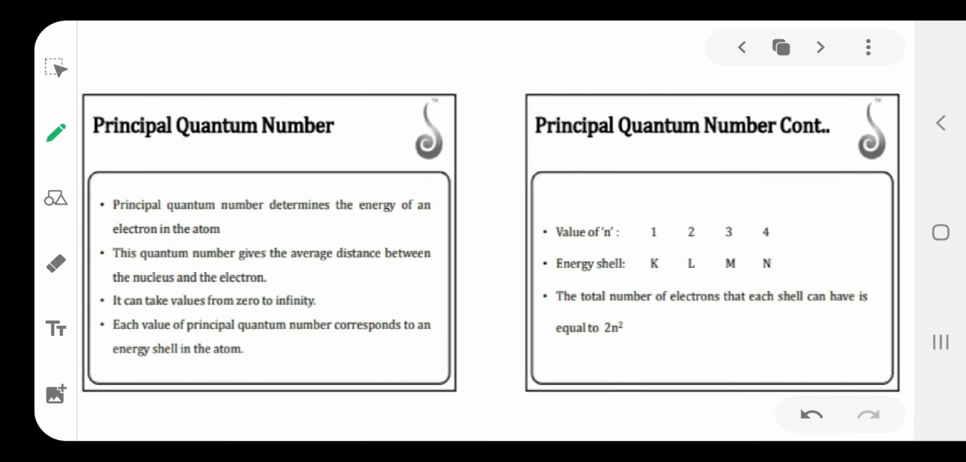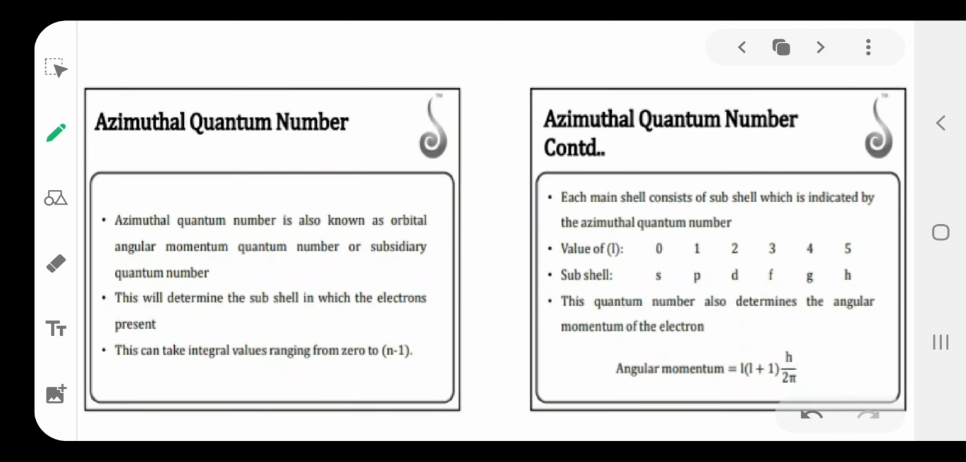There are 4 quantum numbers. The principal quantum number is represented by small n. It is 1, 2, 3, 4 or K, L, M, N. The total number of electrons present in each shell is 2n square. The number of orbitals present in each orbit is n square. Those are the formulas. The next one is the azimuthal quantum number.